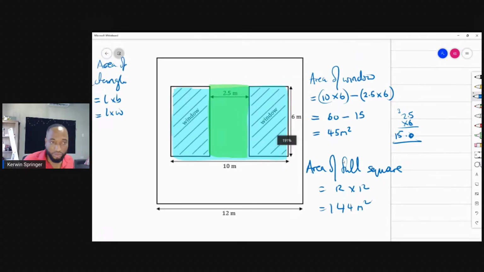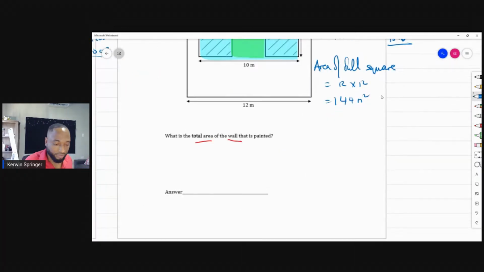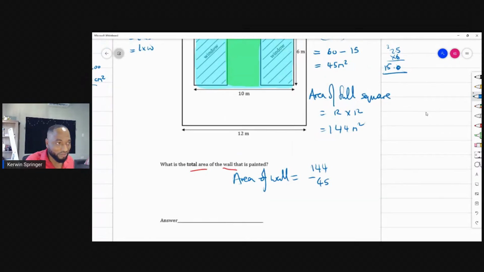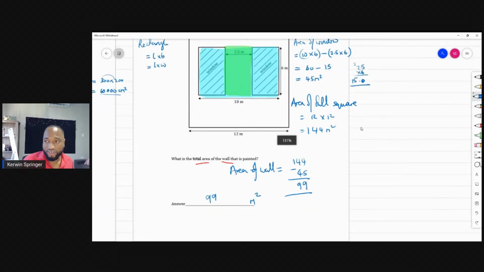So the area of the wall to be painted is equal to 144 minus that, how much will you get? Anybody have the answer? 99. Somebody said 99 centimeters is the answer. That's not true. 99 meters squared is the answer. And we're good to go there.